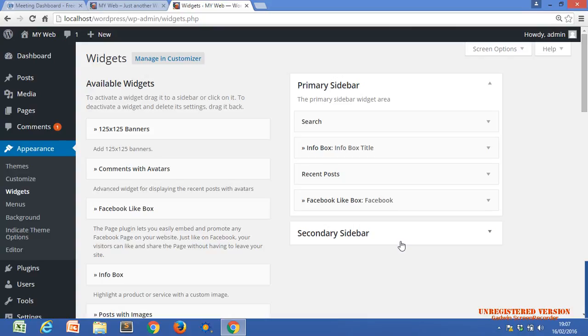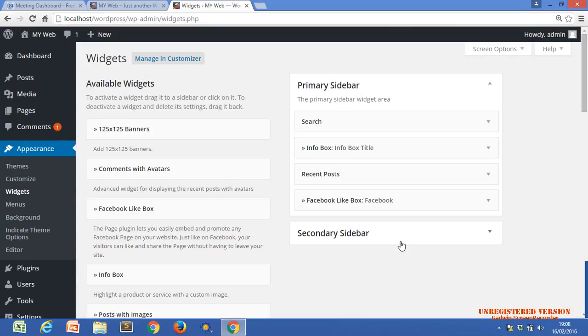Today we will see how we create them from code. There is a file, functions.php, and from that file we can create our widget area. After creating the widget area, if we want to include it in any theme, we will see how we do that.